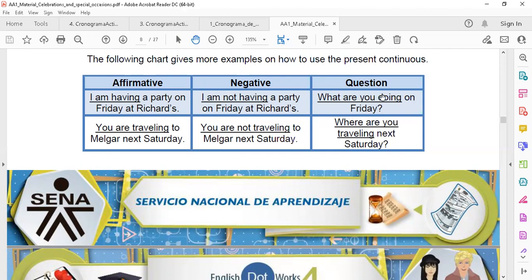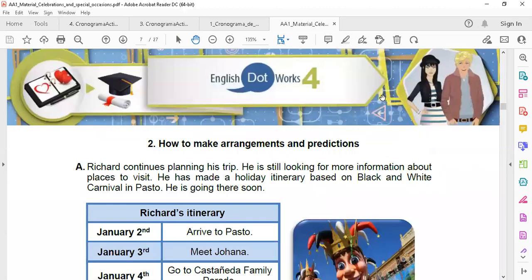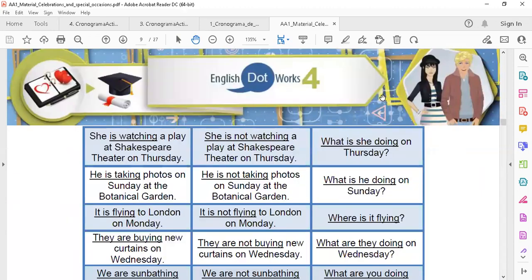What are you doing on Friday? Where are you traveling? Okay.